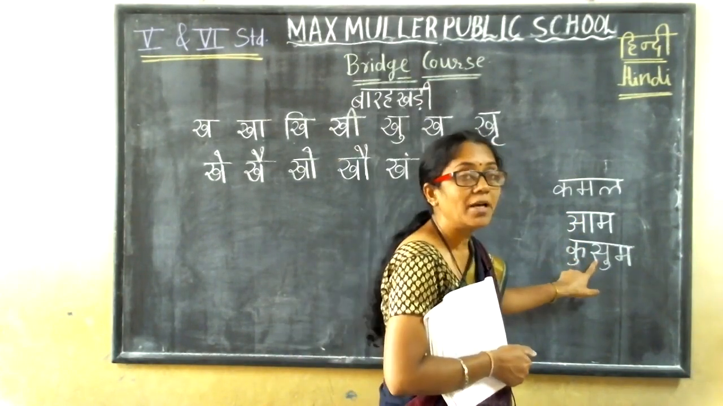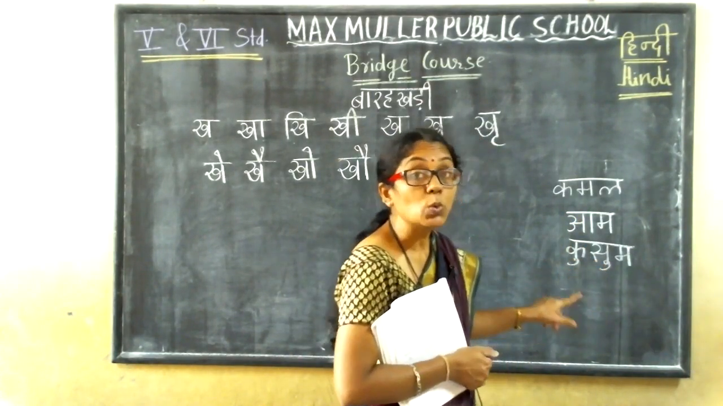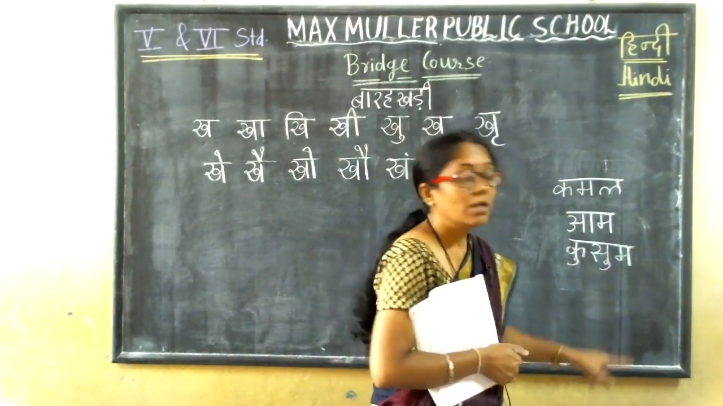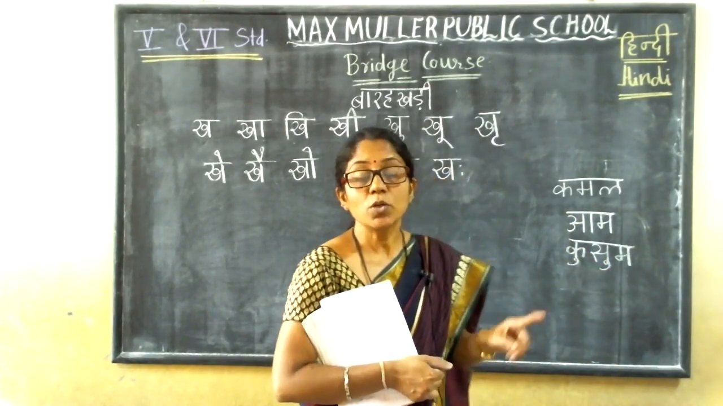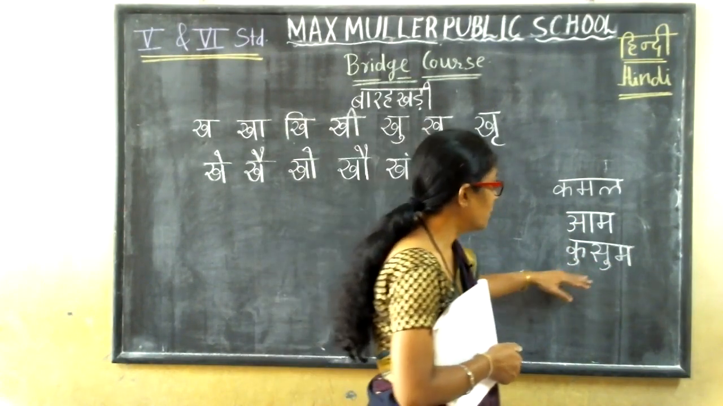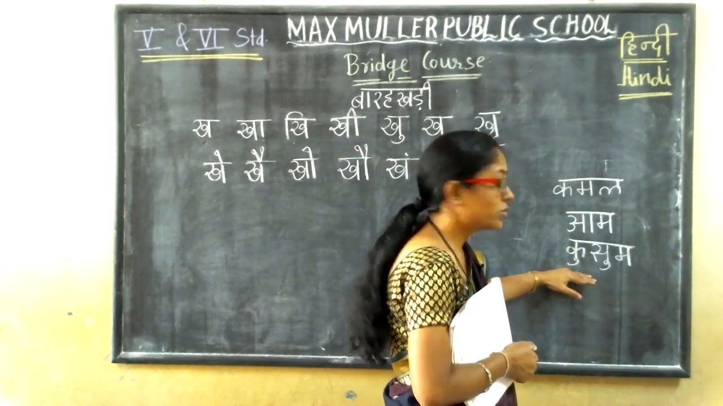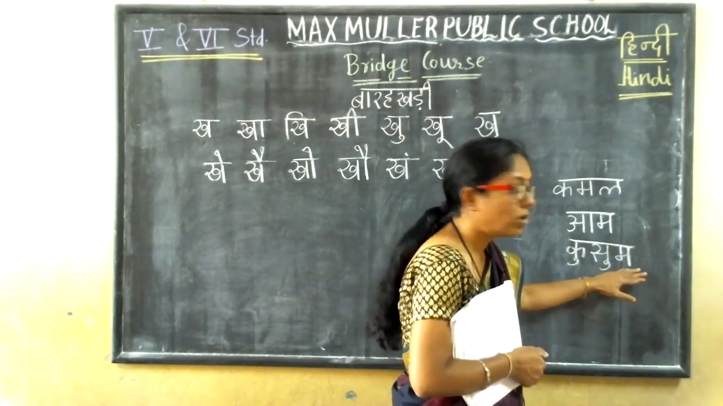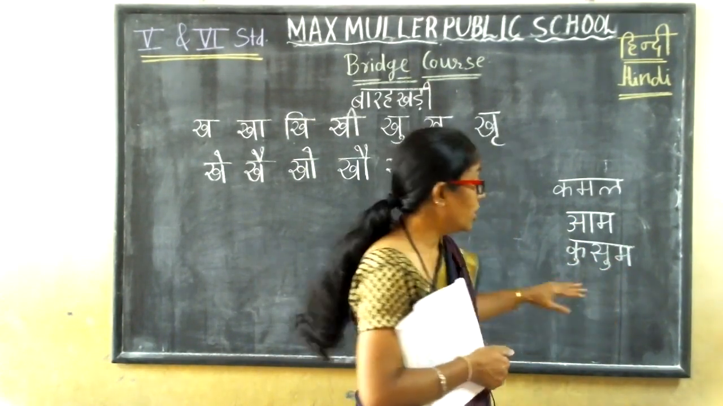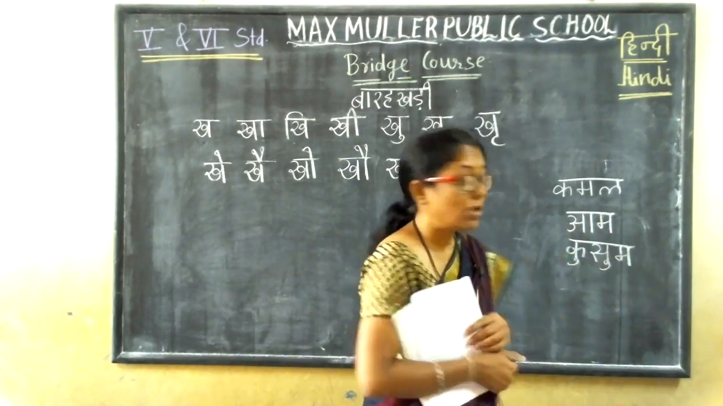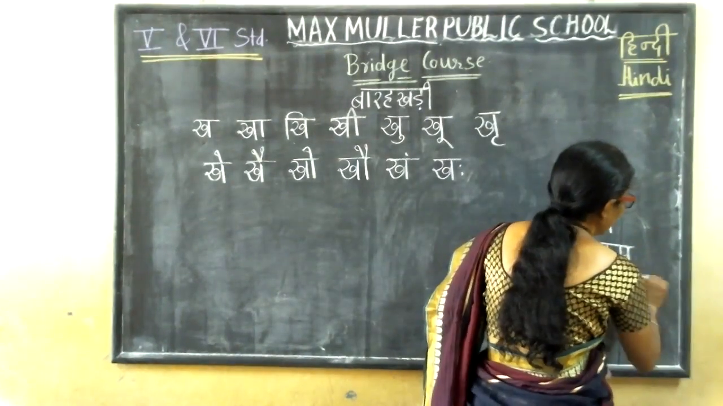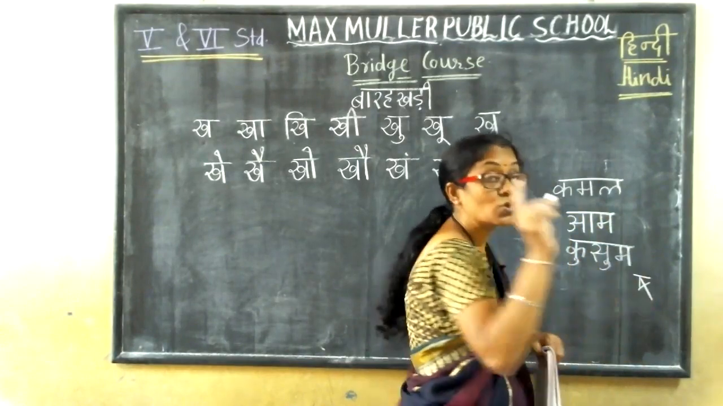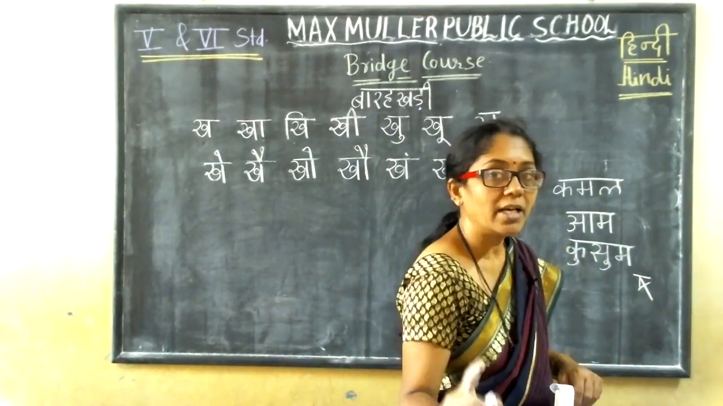Then sa plus uki matra, su. Ku, su, ma. Kusum. How to read? Kusum. See here, ka plus choti uki matra, ku. Sa plus choti uki matra, su. And for ma, no matra. So don't read it as kusuma. Here there is no aki matra on ma, so read it as kusum, complete with ma only.